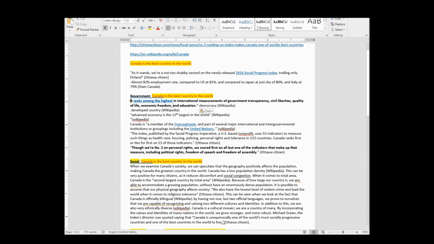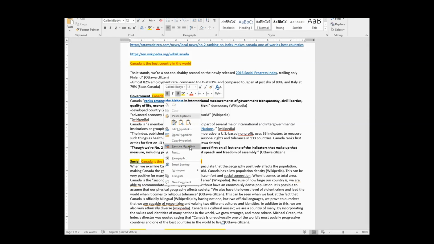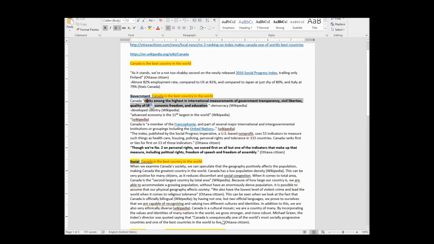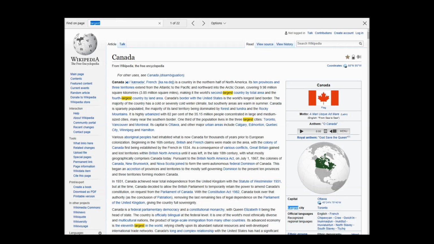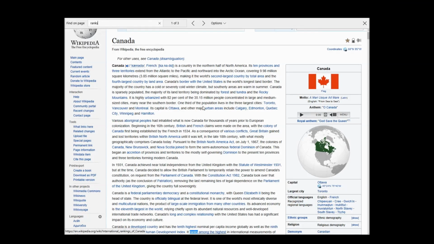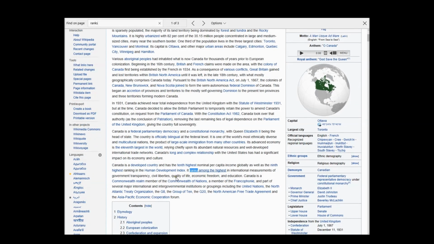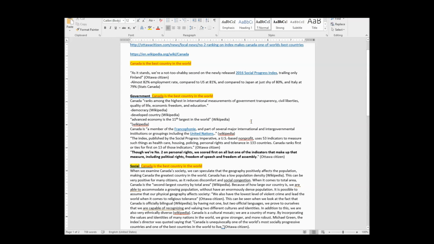So I'm going to take out, instead of it, I'm going to say Canada, and then now I'm going to have my direct quotation. I'm going to remove this hyperlink because it's annoying. Get rid of my bold because I know it's where I want it to be. So Canada ranks among the highest. Oh, you know what? I forget where I got this quote from. Shoot, by cutting off the end, I got rid of it. So I'm going to Google the word ranks, and I'm really hoping it's in here. So let's go ranks. Here it is. Oh, thank goodness. Okay, ranks. So Wikipedia. That was a close one.